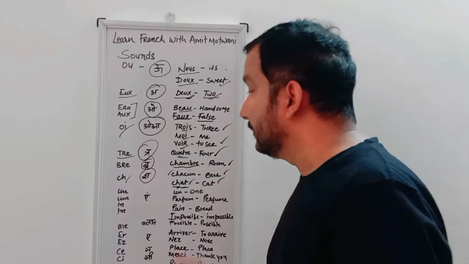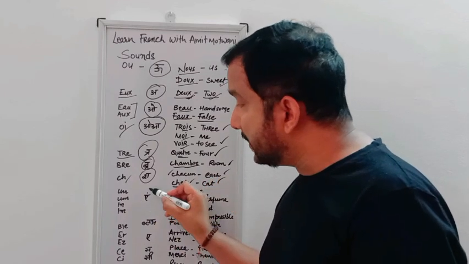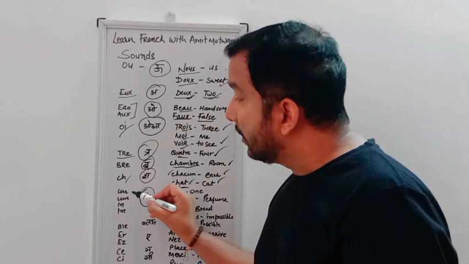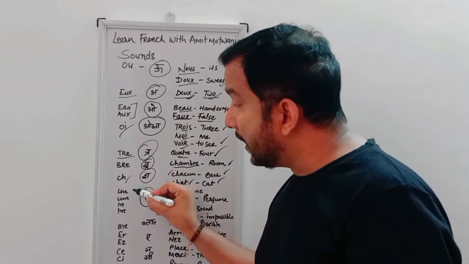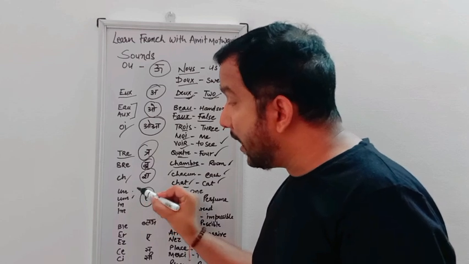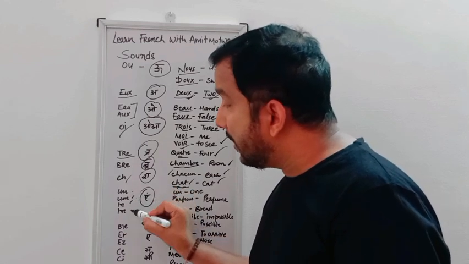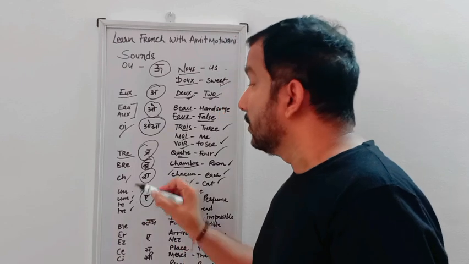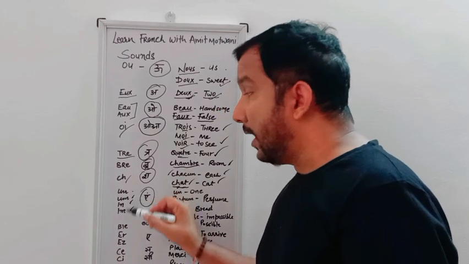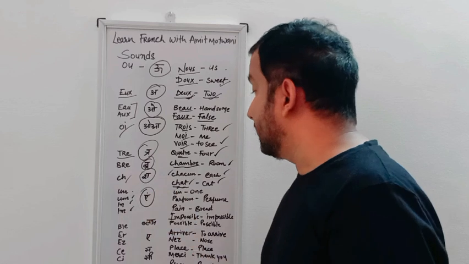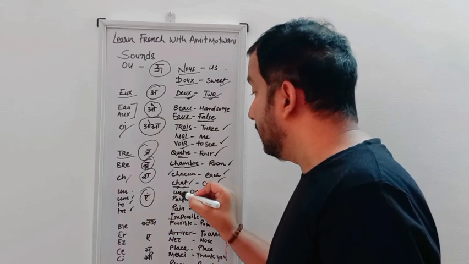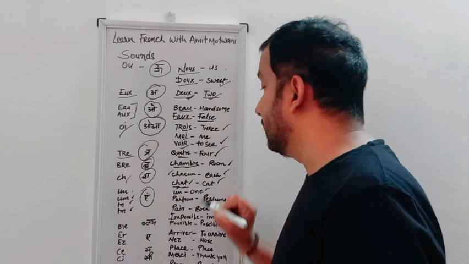Chat means cat. The next sound is "an". We can spell it U-N, U-M, I-N, I-M, and these all we can use in different words. For example, un means one.